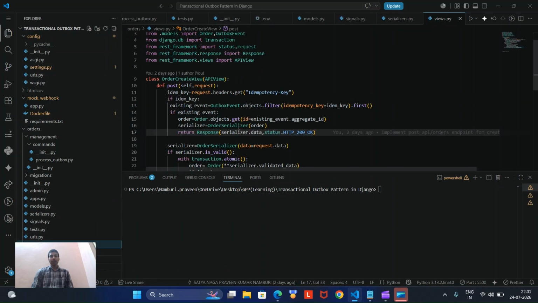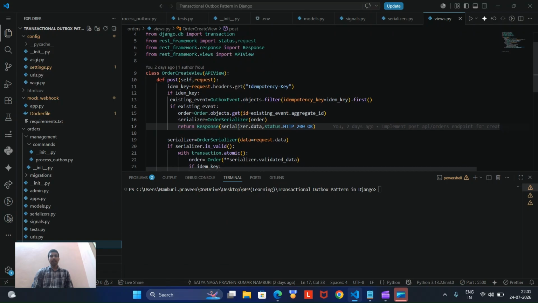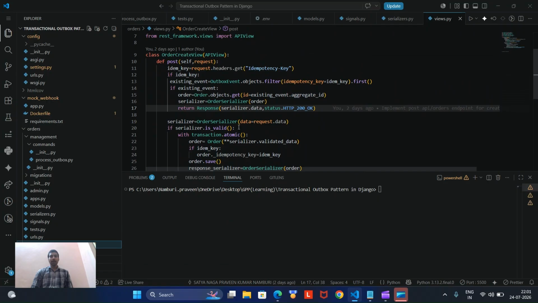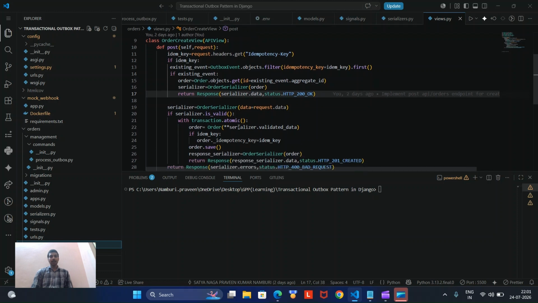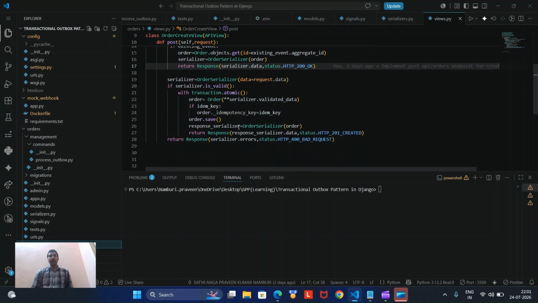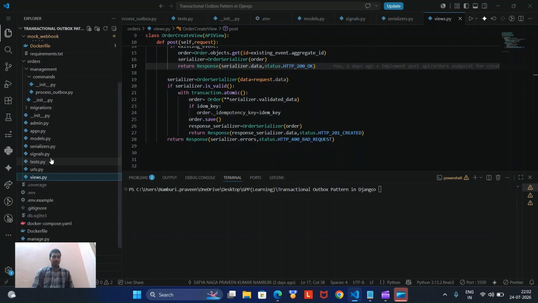And views, which is nothing but where our business logic will be executed. Here we are just accepting the HTTP request and checking whether the event already exists or not. So we have decoupled the system; the business logic is not all written in the views.py. And the next thing, I forgot to mention,